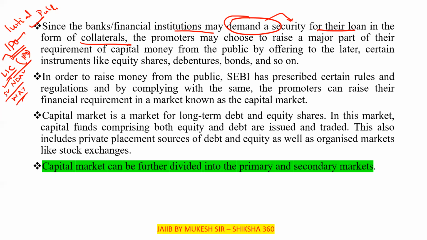Since banks or financial institutions may demand security for their loan in the form of collateral, the promoters may choose to raise a major part of the requirement of capital money from the public by offering instruments later. What do they offer at that time? Certain instruments like equity shares, debentures, bonds, and so on.